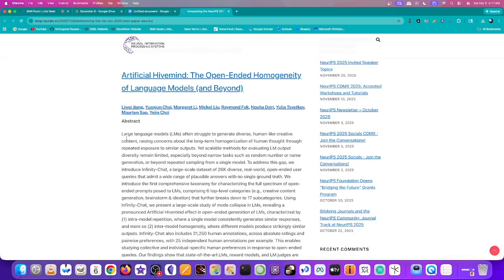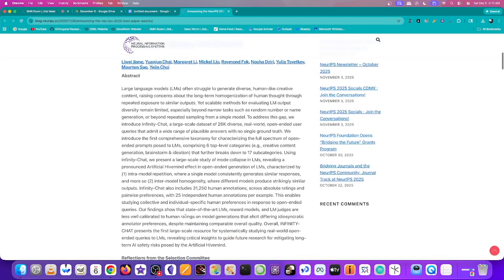The first is intramodel repetition, where a single model consistently generates similar responses. And then more so, number 2, which is intermodel homogeneity, where different models produce strikingly similar outputs. Infinity Chat also includes 31,250 human annotations across absolute ratings and pairwise preferences, with 25 independent human annotations per example. This enables studying collective and individual-specific human preferences in response to open-ended queries.